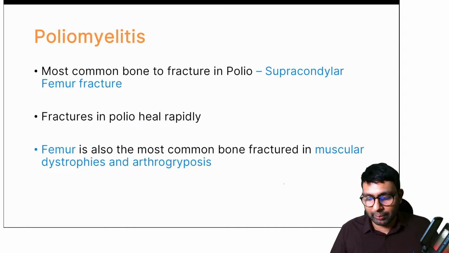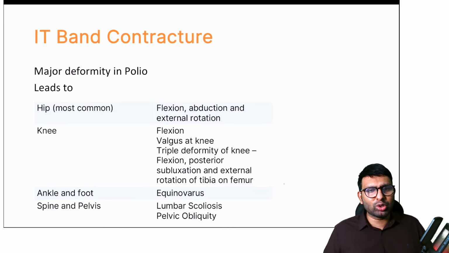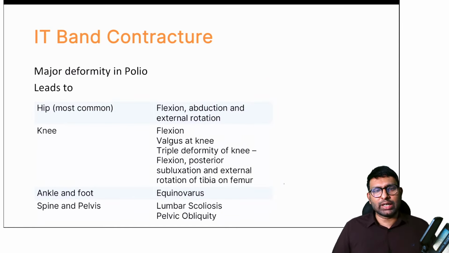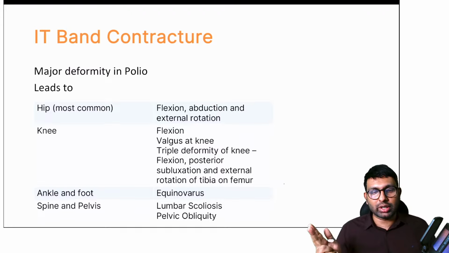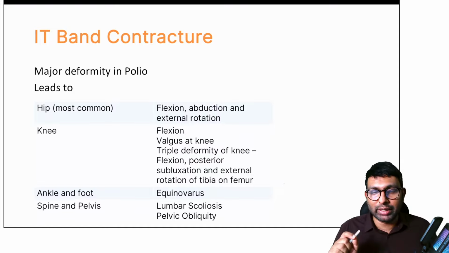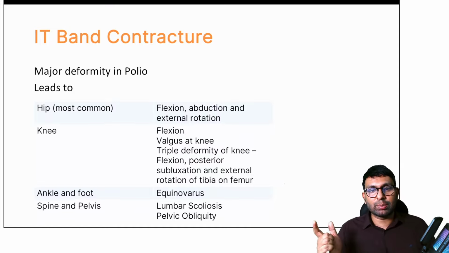Now, another thing you need to know in polio are all the deformities that you will see. Main deformities are because of iliotibial band contracture. Most commonly, the hip will be in flexion, abduction, external rotation. The knee will commonly be in flexion. The knee will also be in valgus, and sometimes you might see triple deformity of the knee, that is flexion, posterior subluxation, and external rotation of tibia on femur.